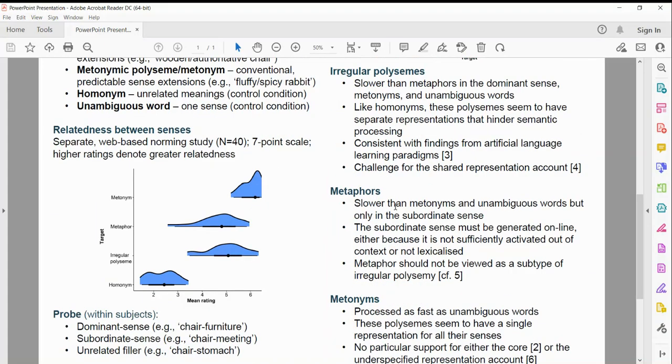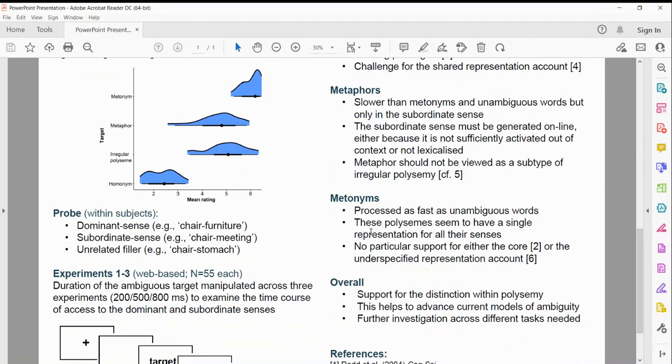Metaphors were slower than metonyms and unambiguous words, but only in the subordinate sense. It seems that the subordinate sense must be generated online, either because it's not sufficiently activated out of context or not lexicalized to begin with, because it's so infrequent.